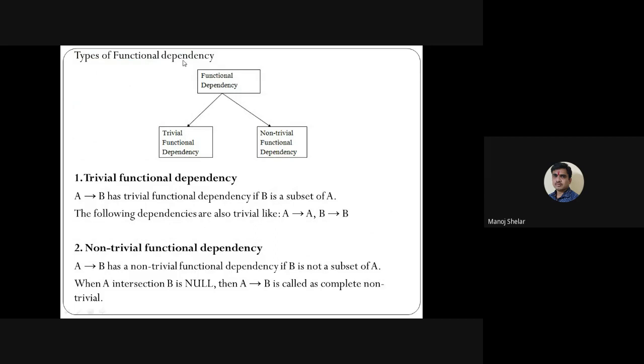Types of functional dependency. Functional dependency is divided into two parts: trivial functional dependency and non-trivial functional dependency. Trivial functional dependency means, suppose A implies B is one functional dependency. If B is a subset of A, then it is a trivial functional dependency.